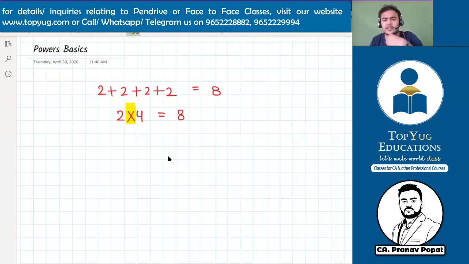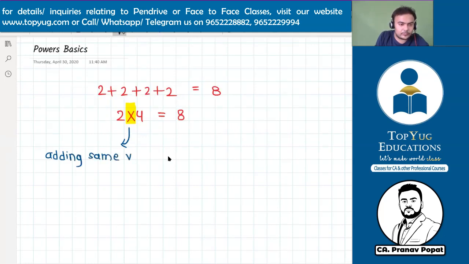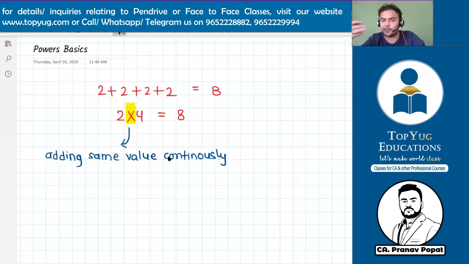So multiplication means adding the same value multiple times. See, multiplication means adding the same value continuously. That gives us the multiples of a particular number. And we already discussed multiples, right?